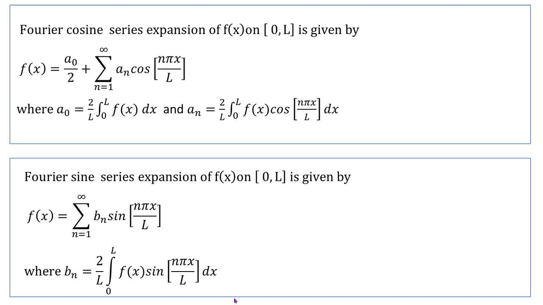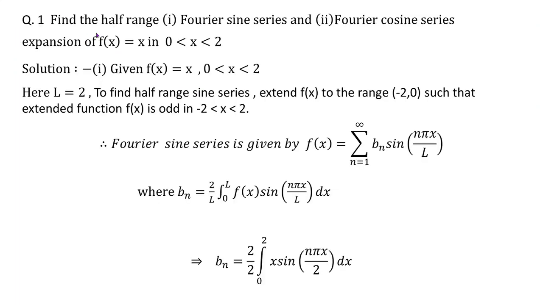If you observe these formulae carefully, you will find one similarity, that this is exactly similar to what we did when we obtained the full range series expansion, when the interval is of the form minus L to L and the function comes out to be even. Then we have this formula, and when the function is odd, then we have this one, right? So the formula is exactly similar. Only thing is that here we are getting half range sine series. Okay, so let's see the first example.